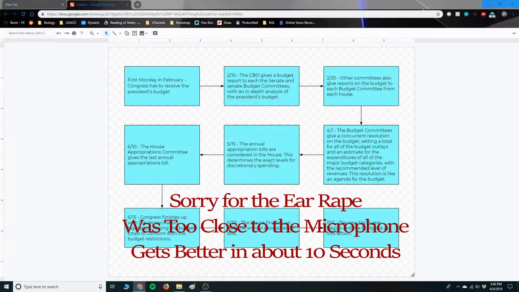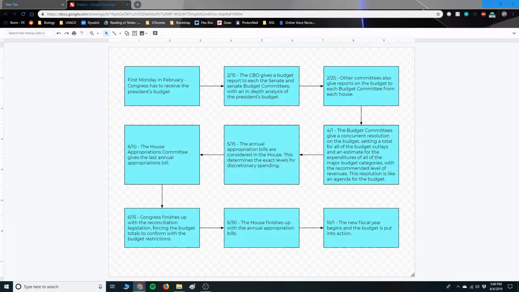What's up everybody? Today I will be presenting to you our AP Government Forever project, which is a website that allows a user to learn everything about the budgeting process. So here's just a quick overview of the budgeting process, and I'll move on to our website.